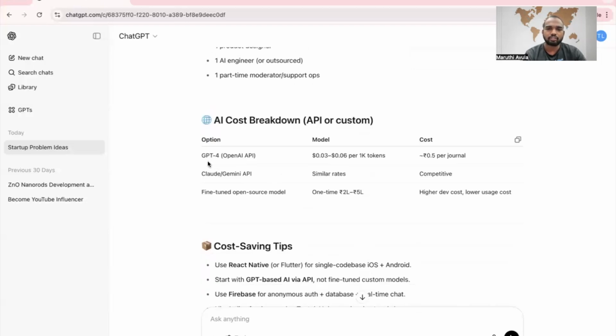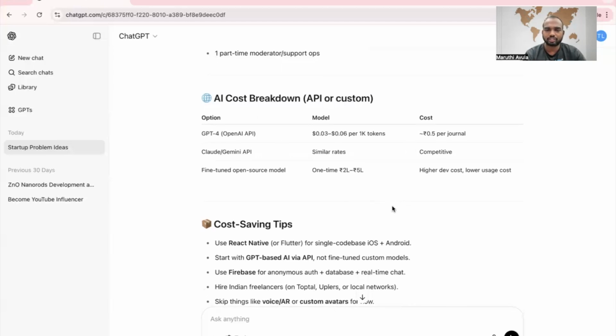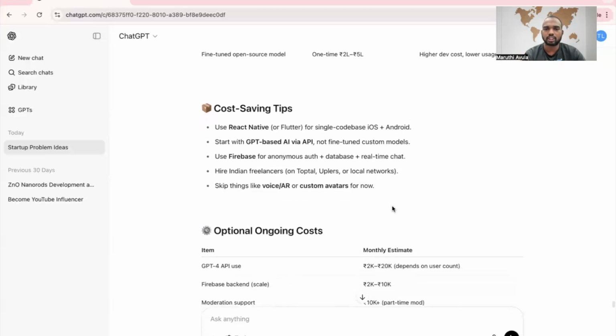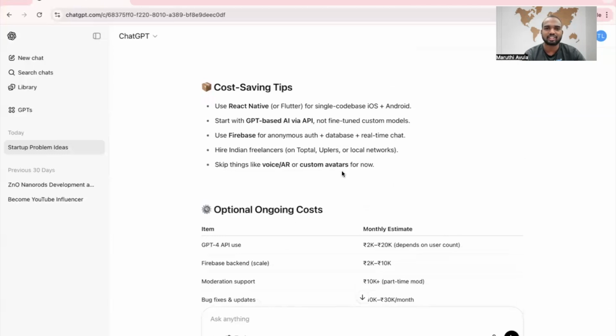AI cost breakdown: GPT-4 OpenAI per 1k tokens. This cost we need to check later. Claude, Gemini API, similar rates. Okay, let's go with GPT only, because GPT we understand. Whatever the language we use, it will understand, it will correct, and it will react mostly. So I believe in ChatGPT. I'm working on it also.